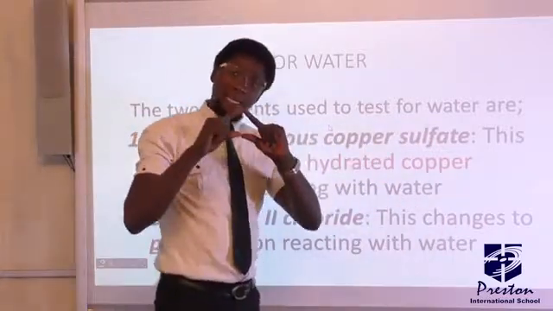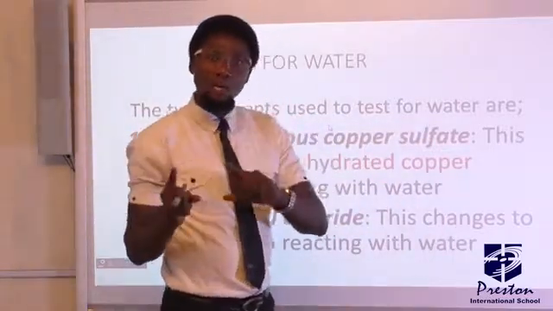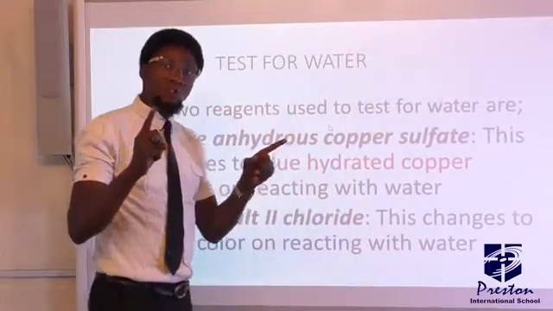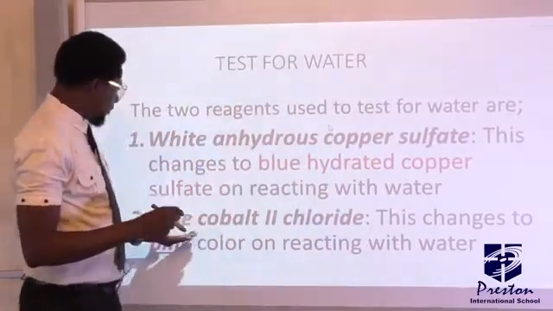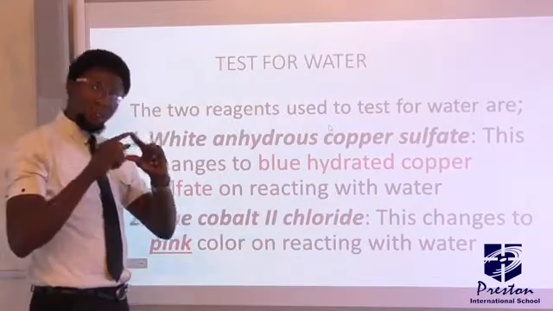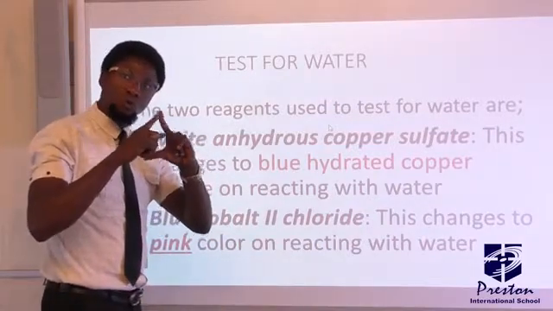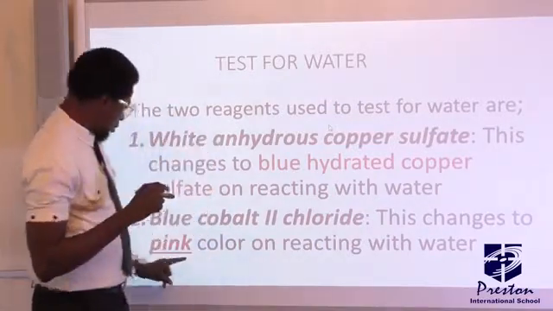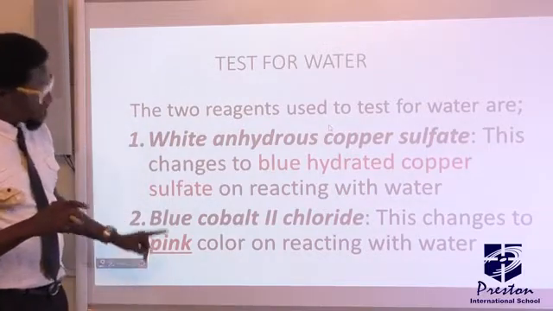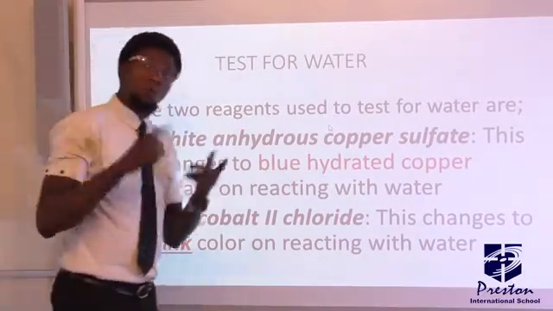The moment that changes from white to blue, it shows the presence of water. While in the case of blue cobalt(II) chloride, anytime it changes color to pink, that's what I've expressed with red ink here, that means there is the presence of water.